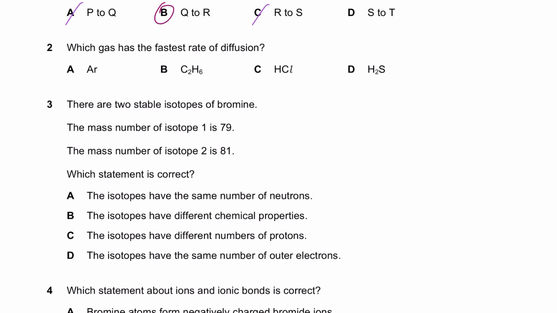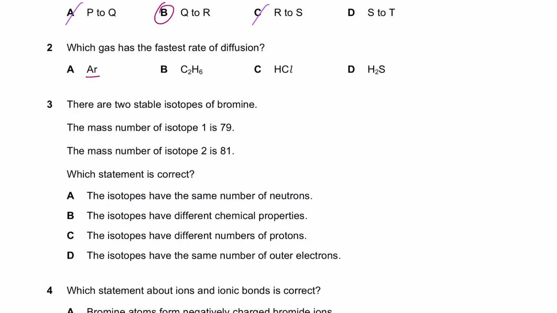Now it says which gas has the fastest rate of diffusion? I need to take my calculator out for this. I put it back in my bag. Okay, so diffusion obviously depends upon two things. It depends on the temperature and the mass. The molecular mass, the atomic mass in argon's case, the lower the molecular mass or the lower the atomic mass, the faster the rate of diffusion, because the lighter the gas, the faster it can travel, right?